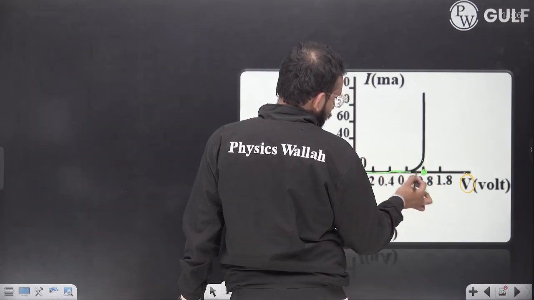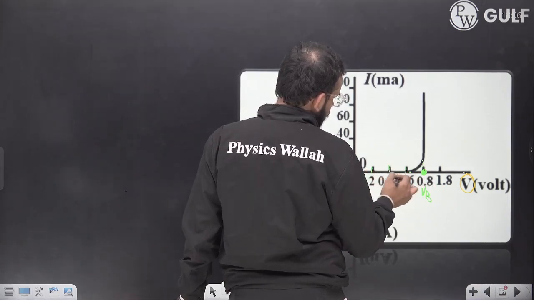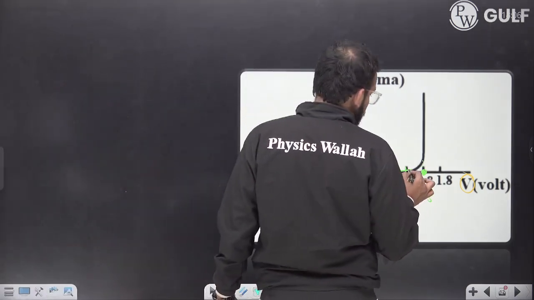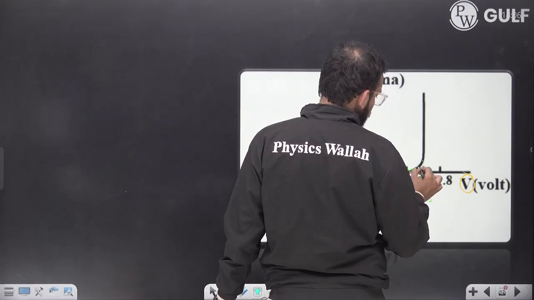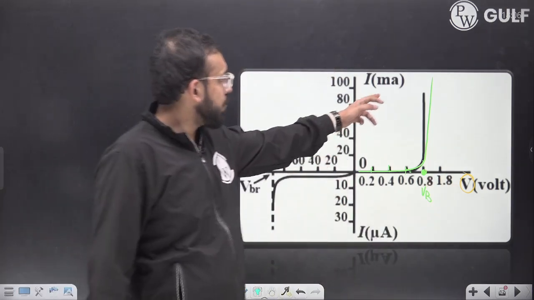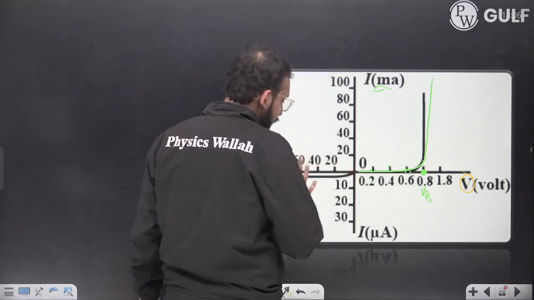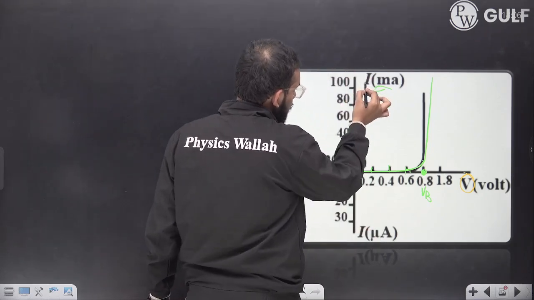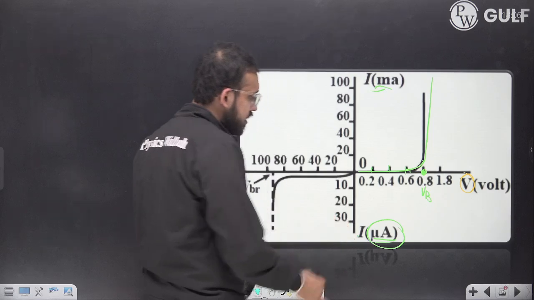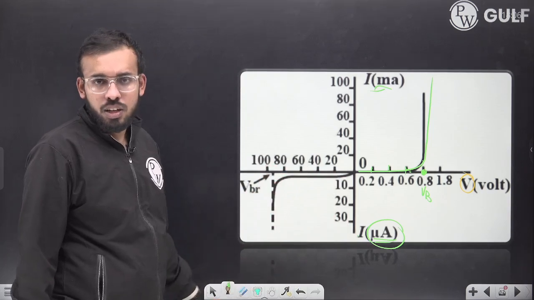Below that, if you apply any battery, not much current would be flowing, very little. Beyond the barrier potential, if you increase the potential, the current increases immensely. In fact, it's in milliampere. On the other hand, in reverse bias, very little current flows. On the y-axis, the current here is in microampere. Very little current flows, and then there comes a breakdown voltage. Beyond that, current increases to an immense amount.